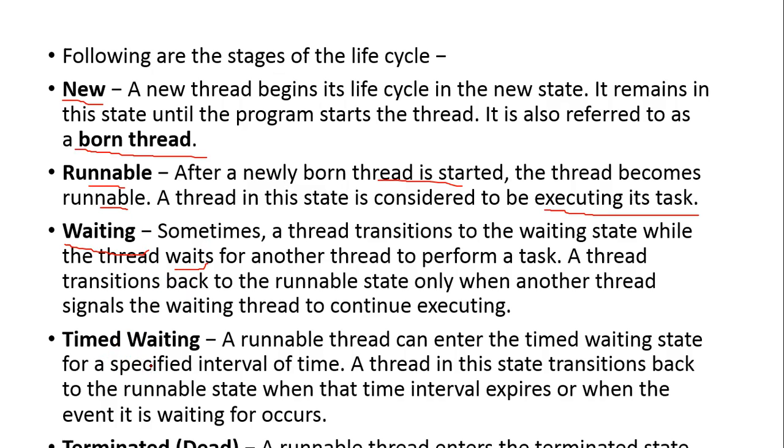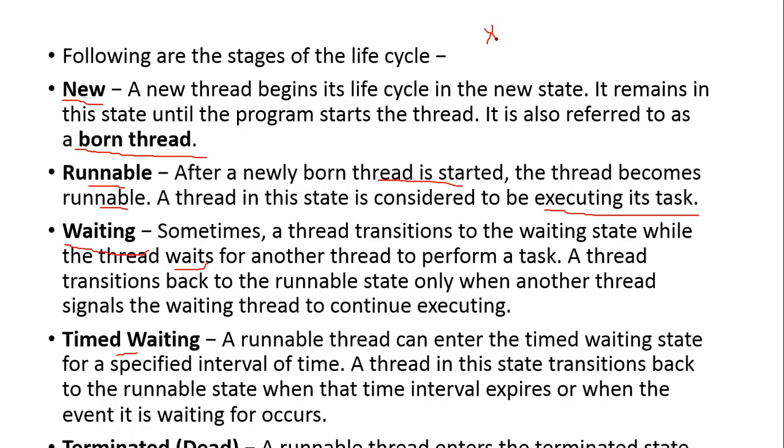If you remember round robin, we fix the time and, based on the time slice only, we let every process work. Even like that, a time slice is there. Last is terminated. Once you finish executing the entire task, your activity will enter into the dead state or terminated state. This is called the life cycle of multiprocessing.